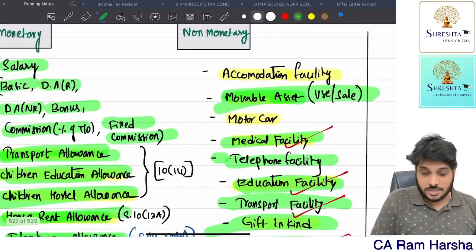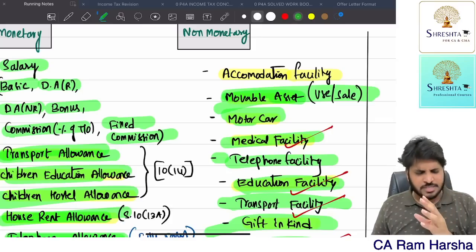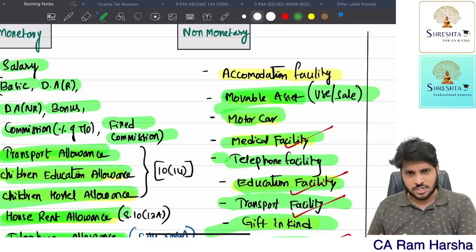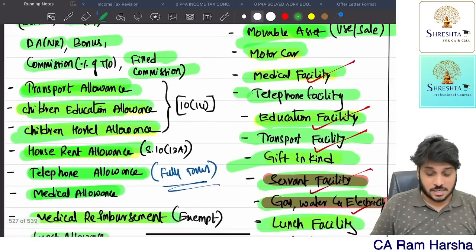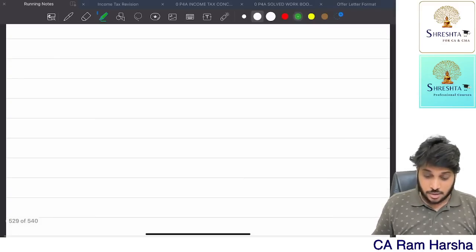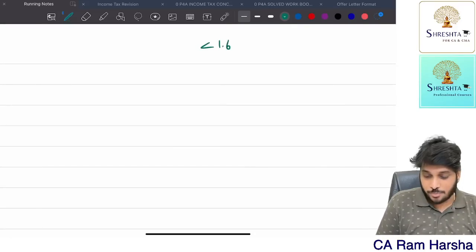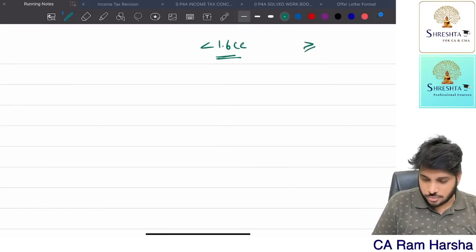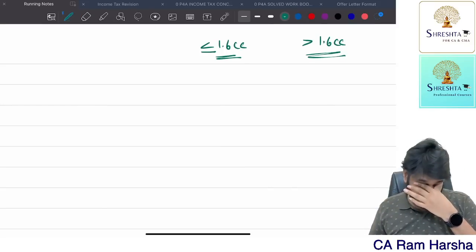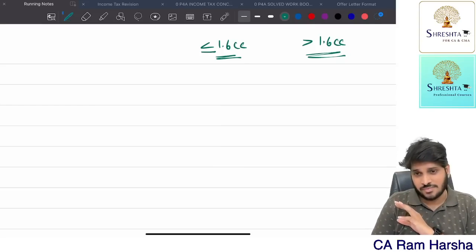Now let's continue with motor car. Suppose the company is giving car facility. Car facility is taxable only for specified employees. Now how to tax car facility? Very simple. Cars are divided broadly into 2 categories: not exceeding 1.6 cc, and more than 1.6 cc. Getting it? So if the cc is up to 1600, then the perquisite value is different.